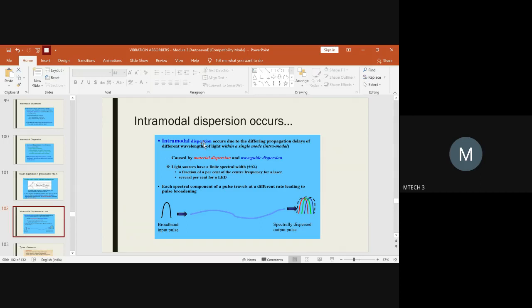This intramodal dispersion occurs mainly due to different propagations. What do you mean by different propagations? You will have light rays of different wavelengths. Some light of a particular wavelength can travel fast. Some might result in a delay in movement due to different wavelength. I told you that for every optical fiber there will be a cutoff wavelength. So there will be a constraint.